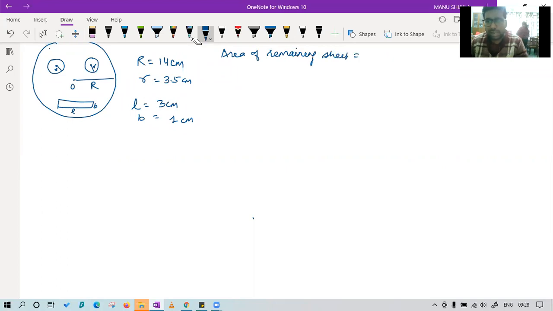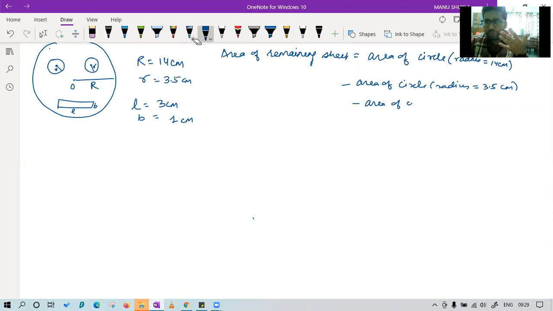That will be equal to how much? Area of larger circle. Yes, find the area of larger circle. So you can say area of remaining sheet is given by area of circle radius equal to how much? 14 centimeter minus area of circle radius how much? 3.5 centimeter. Very good. Minus again area of circle radius same, minus one more thing. What is that?